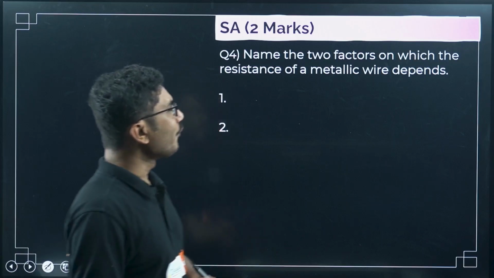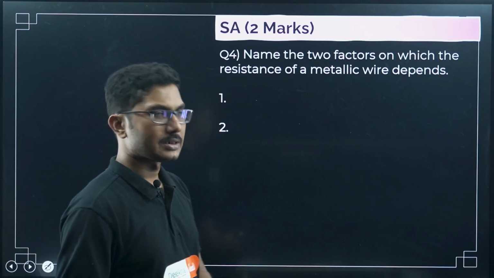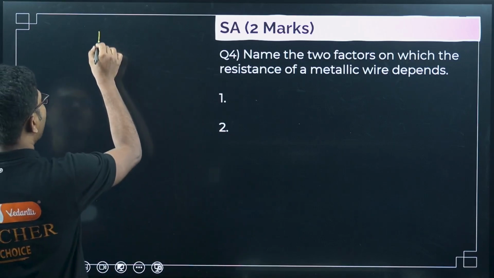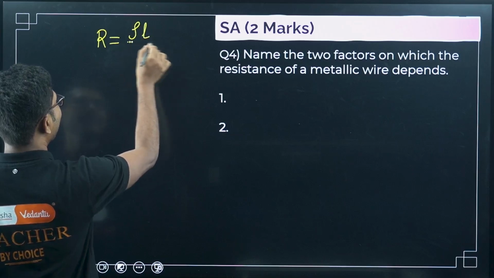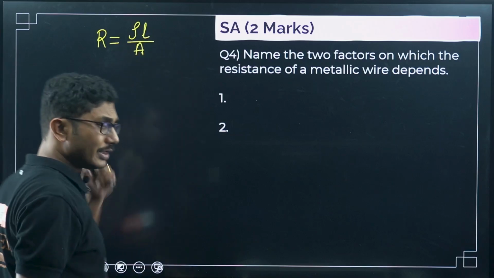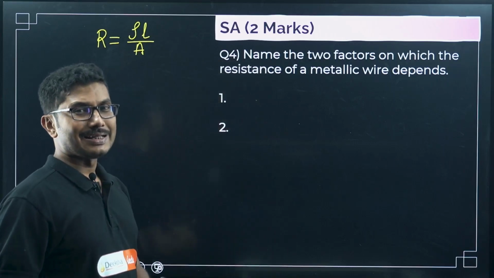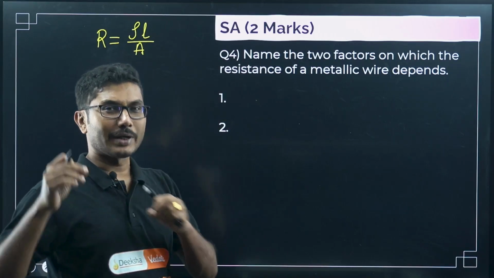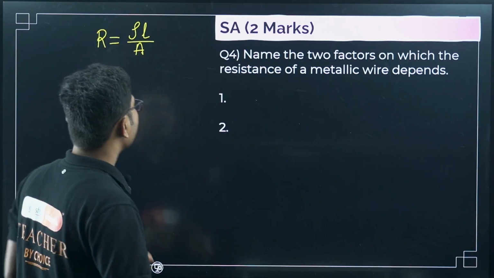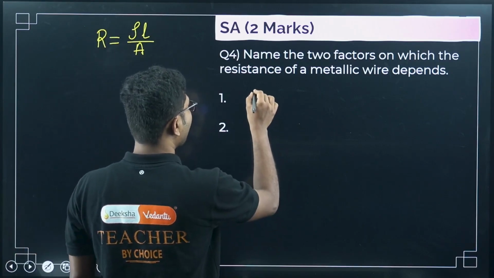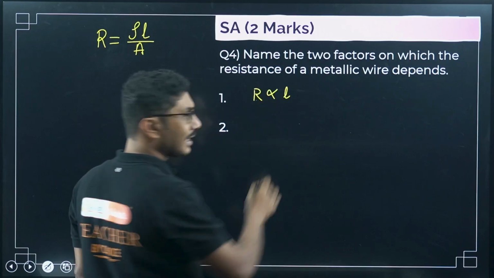Name two factors on which the resistance of a metallic wire depends. Now we know that the resistance of a metallic wire is given by rho L by A. Rho is the resistivity of the material, L is the length of the wire, A is the area. Now, if this is a single material, then resistivity is constant. That means resistance is directly proportional to the length of the wire.